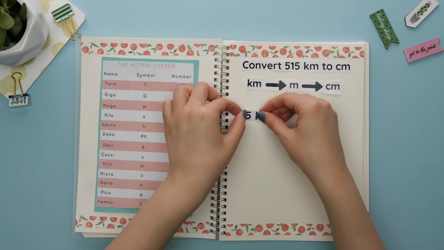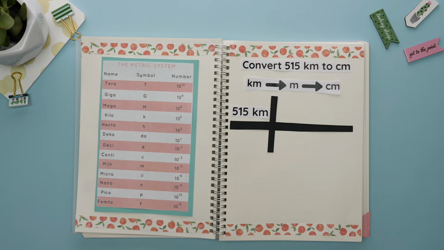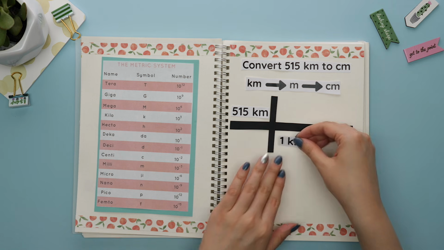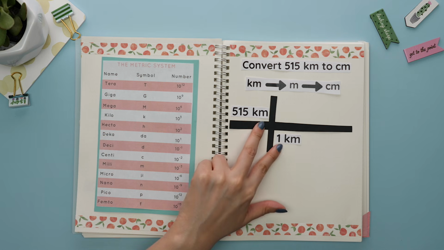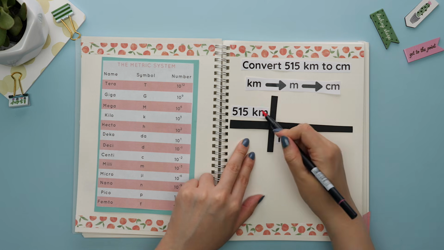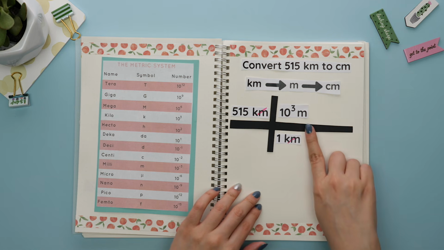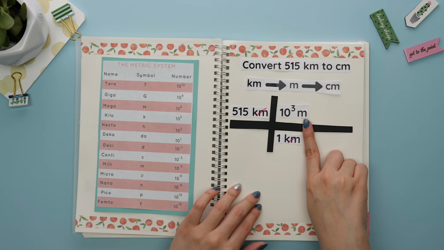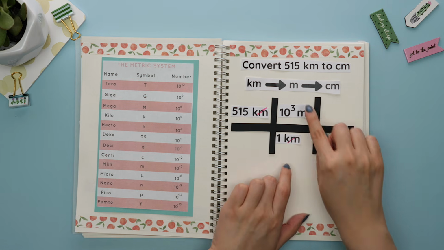We'll start with our kilometers next. We want to go from kilometers to meters. So using our trick, we will place a 1 with the kilometers on the bottom since we always want the same units across from each other so they can cancel. And the 10 to the third power, which is what kilo is for the metric system, will go on top with the meters.